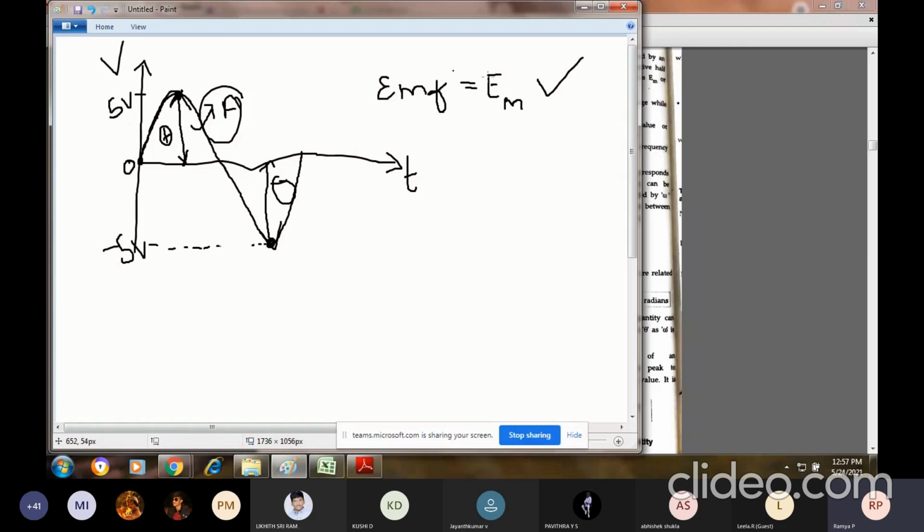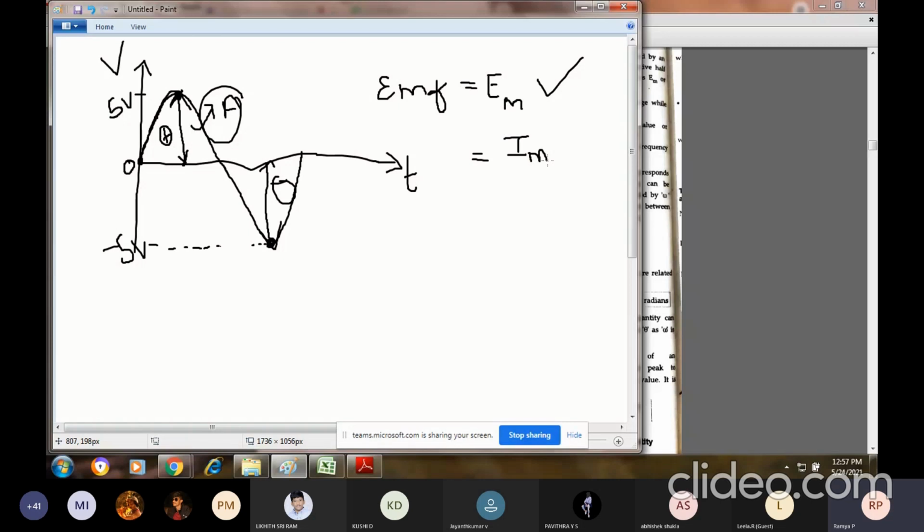If it is a voltage waveform, then it will be Em. Suppose it is a current waveform, then I will indicate the maximum current as Im. The maximum amplitude of current is Im, or the maximum amplitude of voltage is Em.